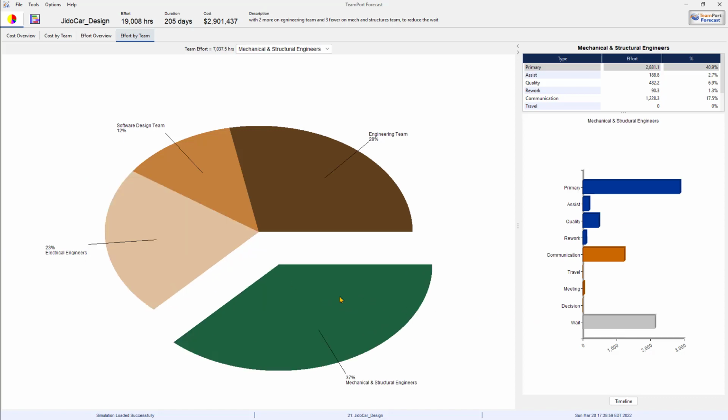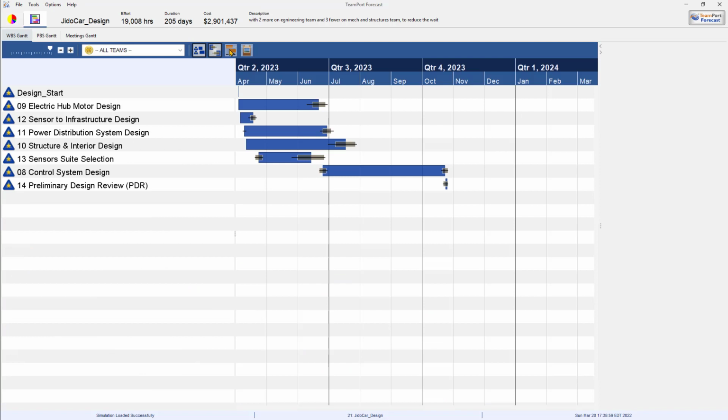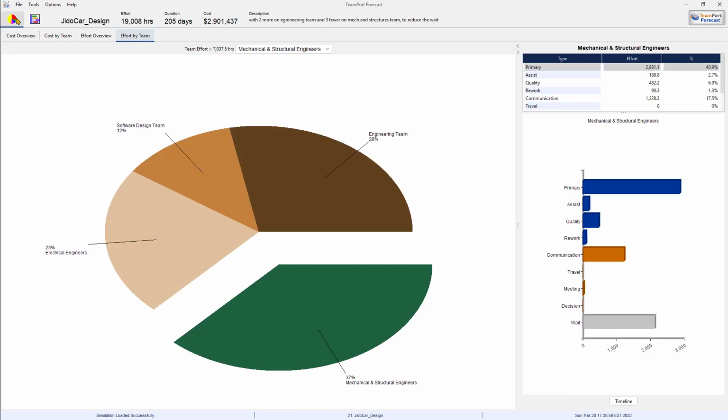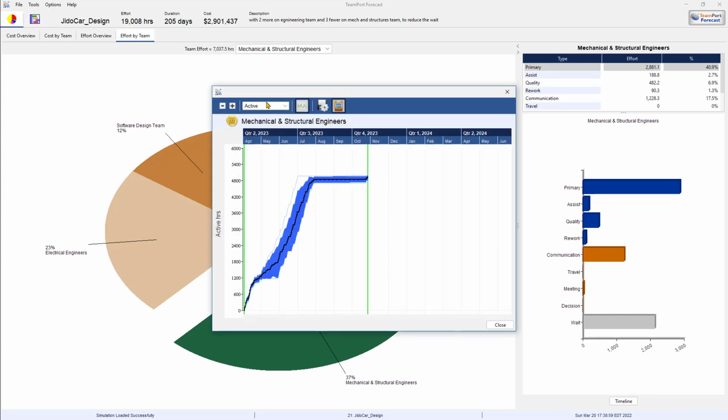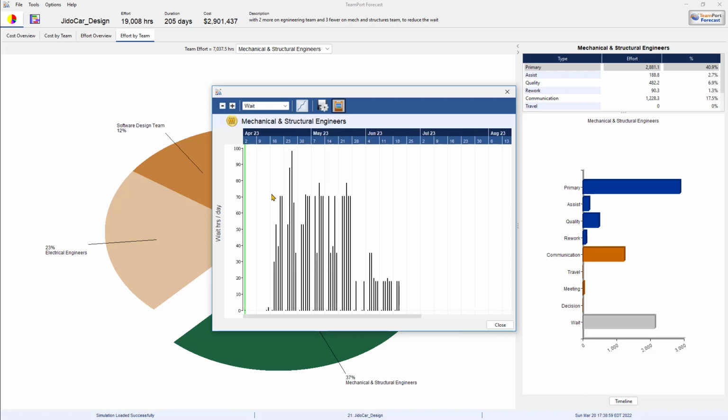Right away, we can see for the mechanical and structural engineers that they're proportionally waiting much less. The engineering team is not waiting. We use them efficiently. And I can examine the Gantt chart as well to see whether the whole timeline has been shifted. And if I drill down for that team that was waiting, we can see that they're still waiting, but the distribution and the duration of that wait is much less.